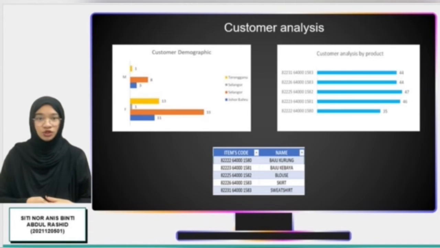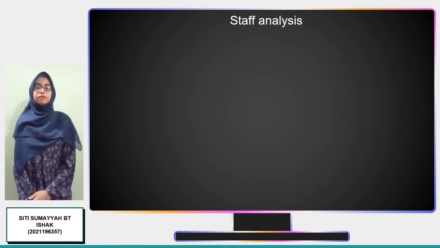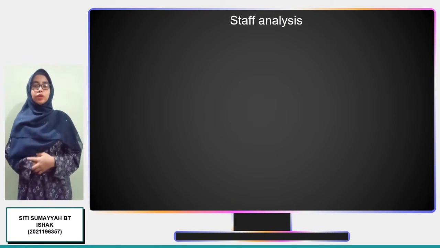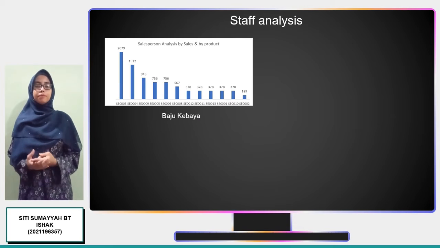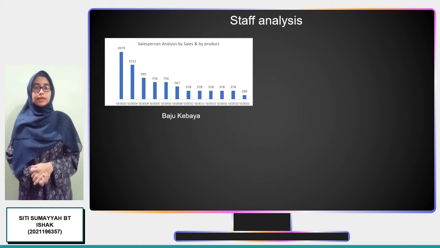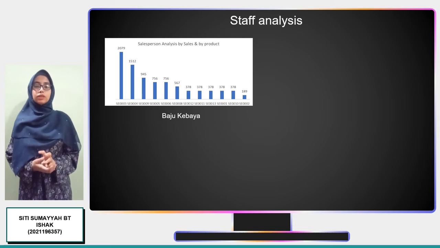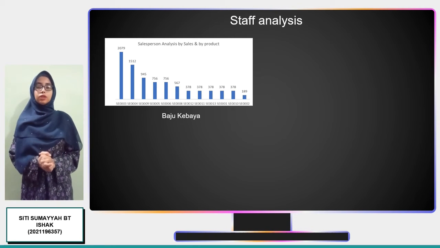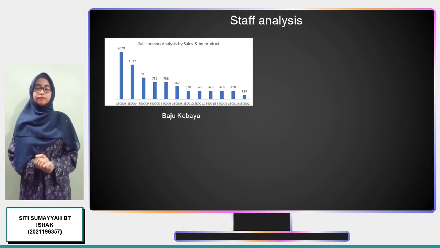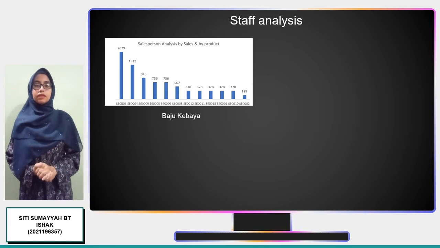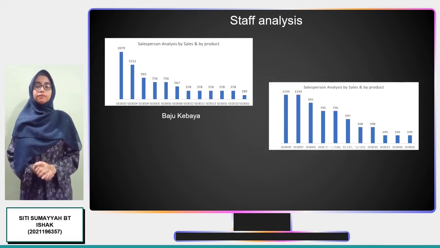Other than that, baju kebaya is the shop's second most popular item. People nowadays prefer to wear baju kebaya over baju kurung because the design is more elegant and classy. The overall quantity that we managed to sell is 216 in total. In terms of salesperson performance, we evaluate them based on sales and by product. In terms of baju kebaya, the salesperson SE3 sold the majority of the product for a total of 2,079 ringgit. SE2 was the least successful salesperson for this product.